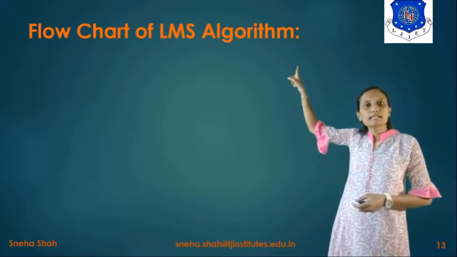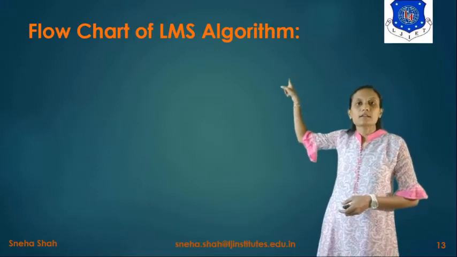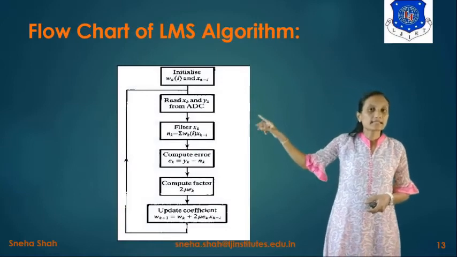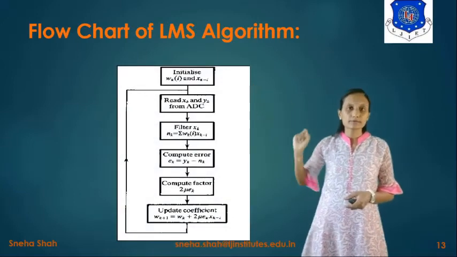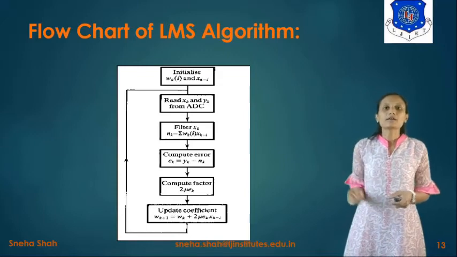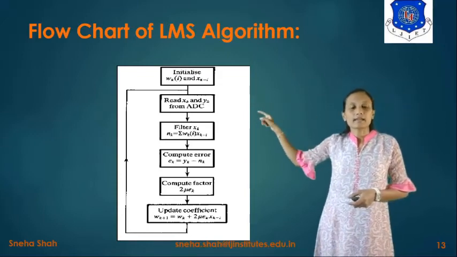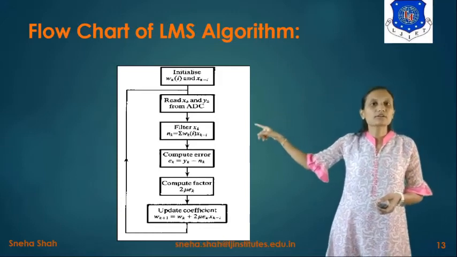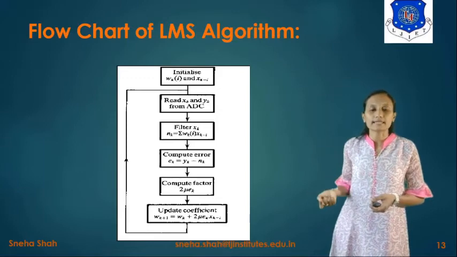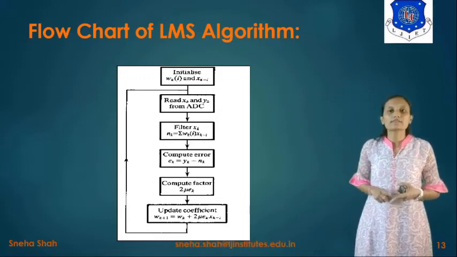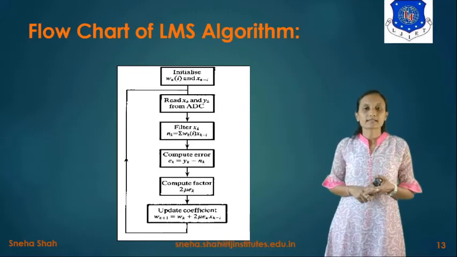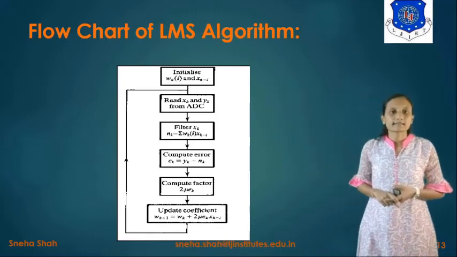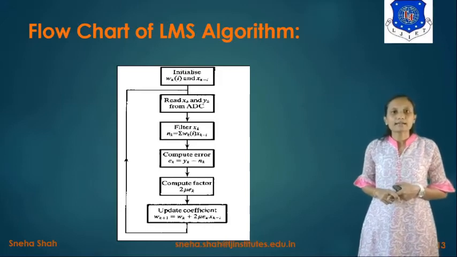Now the next point is the flowchart of this LMS algorithm. If we draw the flowchart of the LMS algorithm, it is represented like this. First of all, we initialize the input signal x(k-i) along with the weight vector w(k-i). Then it gives the output to the next block. In the next block, we read the values of xk and yk, which means we read the signal plus noise and the noise from the A to D converter. The output of it is given to the filter, which gives the error signal.